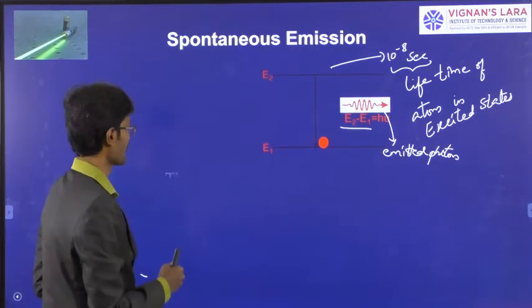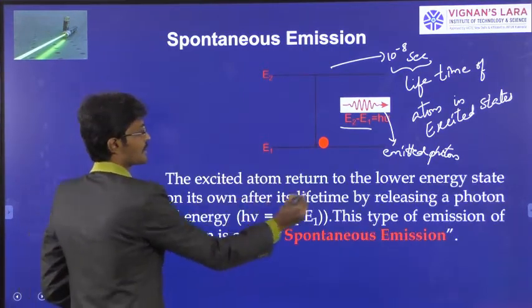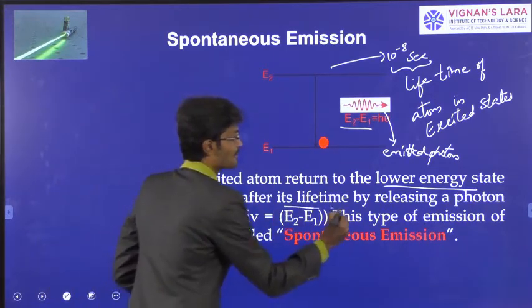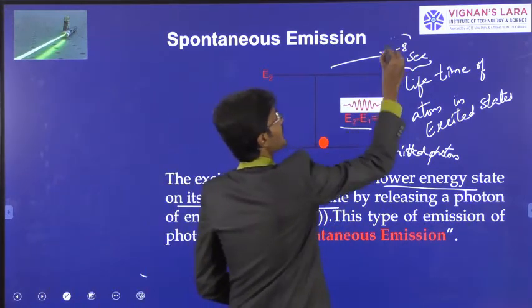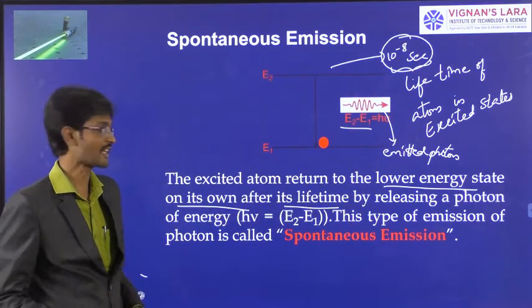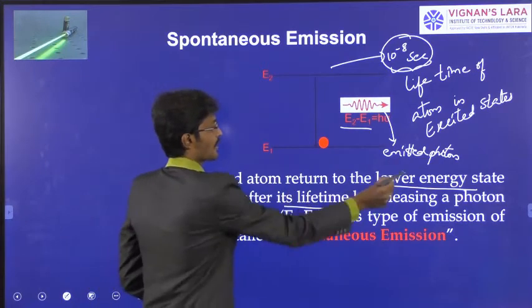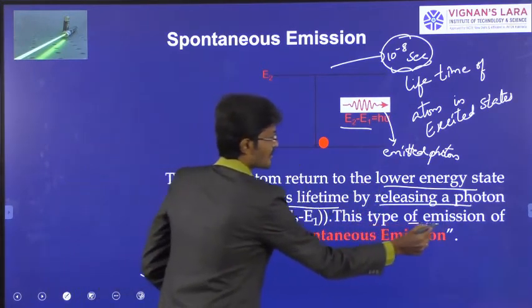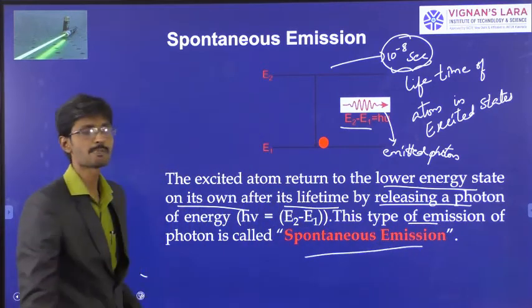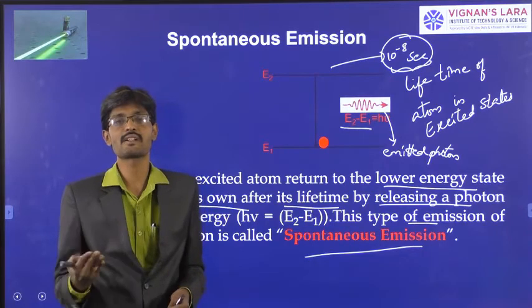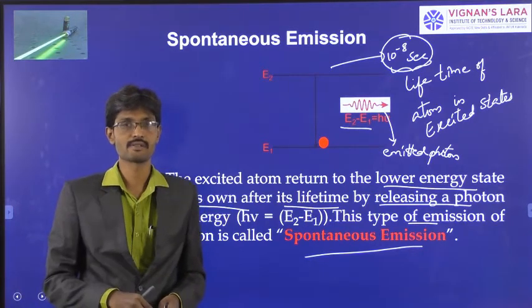You can see the definition. The excited atom returns to the lower energy state on its own, that means after the completion of the lifetime. What is the lifetime here? 10 to the power minus 8 seconds. So after the completion of the lifetime, 10 to the power minus 8 seconds, the atom returns to the lower energy state by releasing a photon, and this emission is called spontaneous emission. And this spontaneous emission does not depend upon any external parameters.